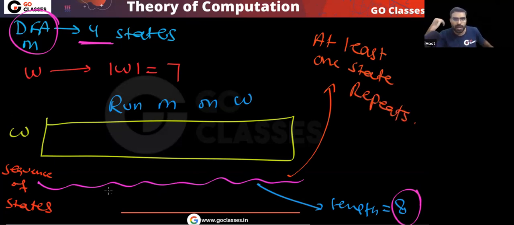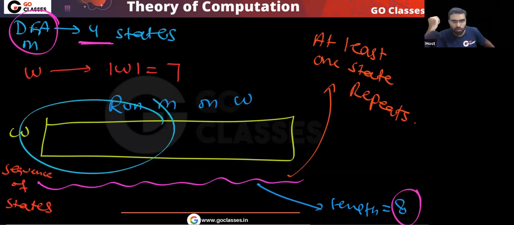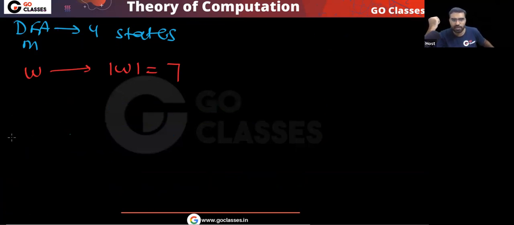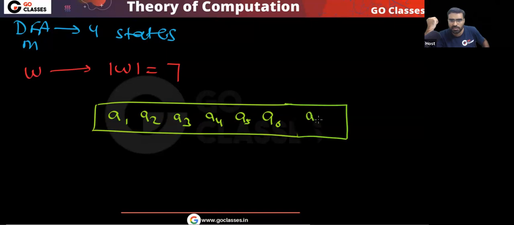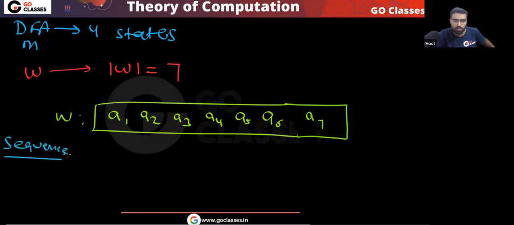But what I'm telling you is that within the first 4 symbols, some state will repeat. See something interesting. This is your W. This W has a total of 7 symbols: A1, A2, A3, A4, A5, A6, A7. This is your string W. Now, when you run this DFA on this W, you will get a sequence of states.